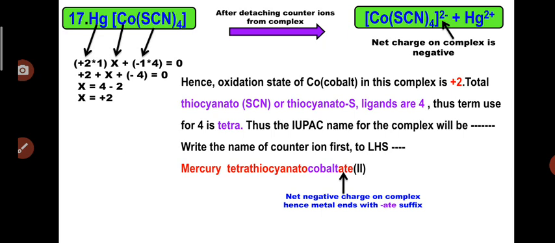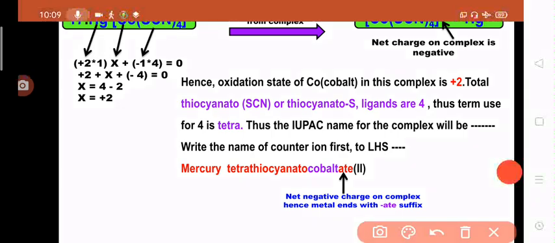So do the algebraic sum: plus 2 plus x minus 4 is equal to 0. So x is equal to 4 minus 2, by shifting this minus 4 to the RHS, it will become a positive quantity. So 4 minus 2, x is equal to plus 2. So here cobalt has a plus 2 oxidation state, and we have calculated the oxidation state for the central metal atom cobalt as plus 2.